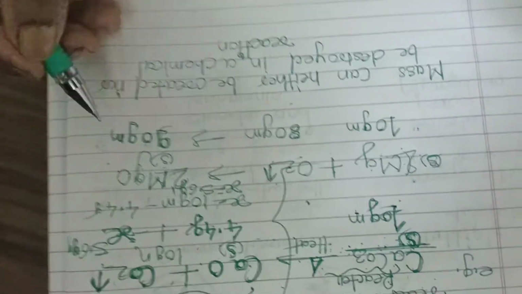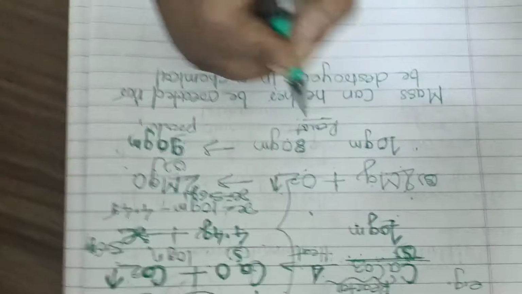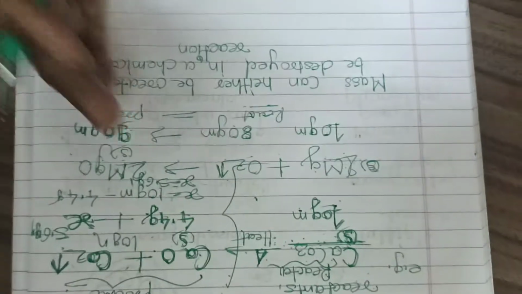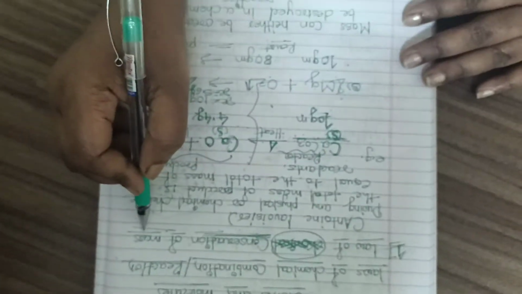How much will it be? Obviously 90 gram: 10 gram plus 80 gram. This is the reactant and this is the product, so mass of the reactant equals mass of the product. It's so easy to understand. That is the law of chemical combination, the first law, the law of conservation of mass.